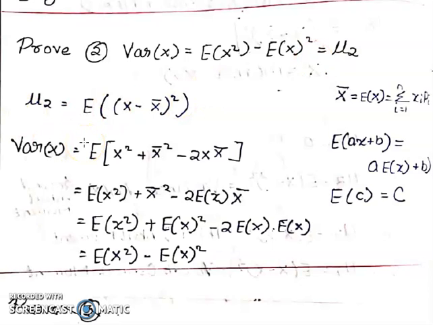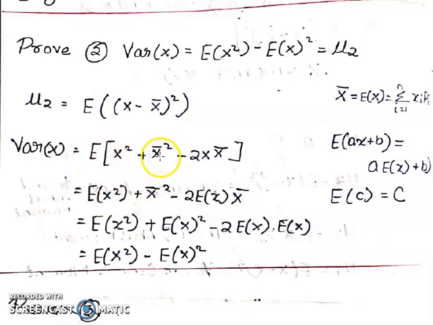So here we are going to prove variance of x, that is mu2 equal to E of (x minus x bar) the whole square. Mu2 is simply variance of x. Apply the (a minus b) whole square formula: x square plus x bar square minus 2 x x bar. Okay. Now apply expectation only to the variable x.